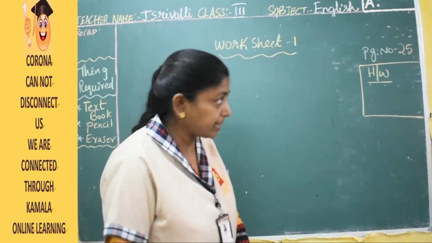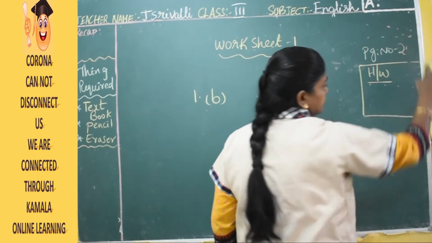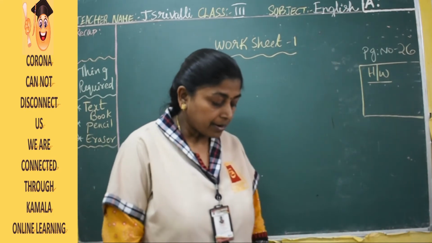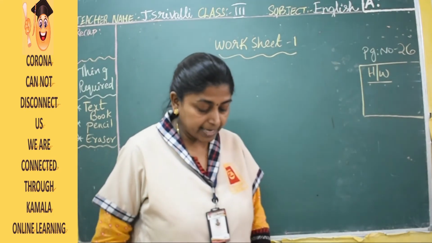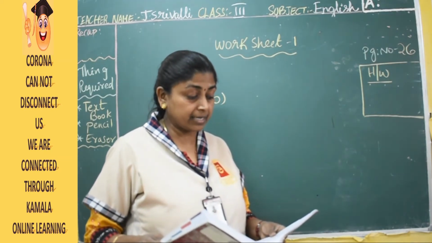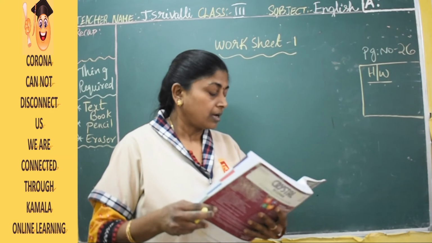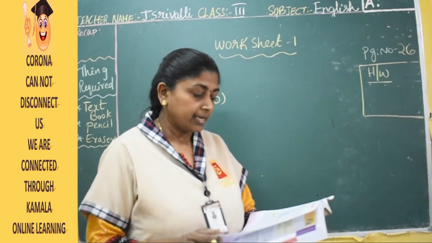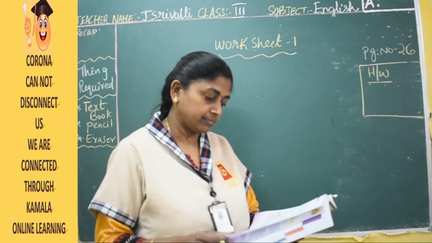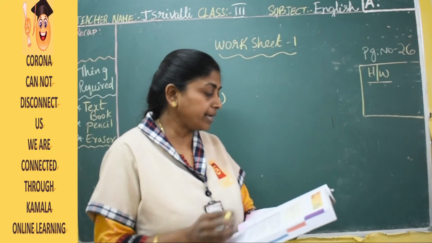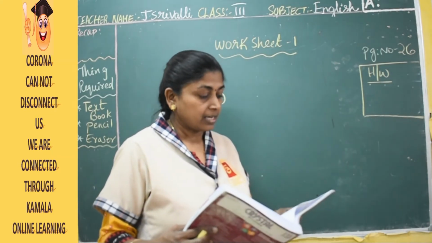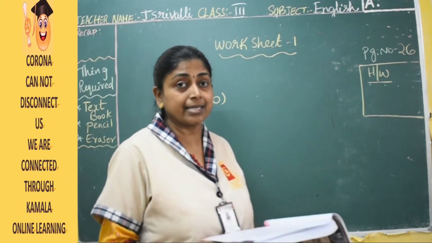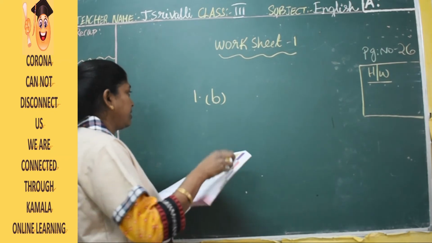Now you turn to page 26, children. Raman missed the train. He spent the night. Where did he spend the night? He missed the train. Where did he spend the night? So what would the answer be? At the station, in the lodge, or in a hut. So he decided to spend the night at the station, no, children? So the answer would be A.